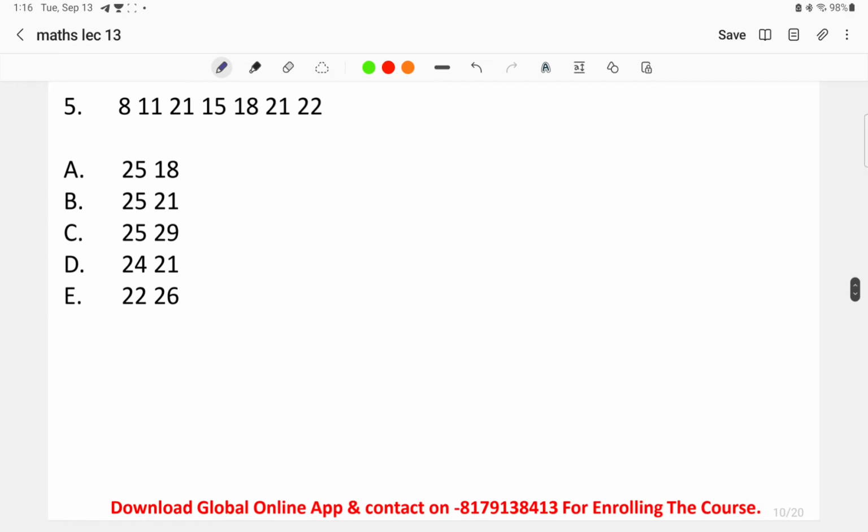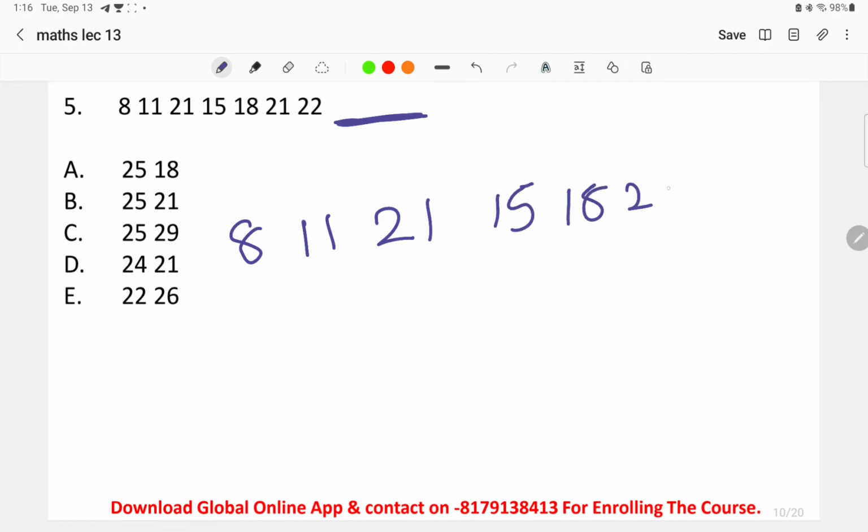8, 11, 21, 15, 18, 21, 22. Now what we have to find is the next 2 digits. The options given here are 25, 18; 25, 21; 25, 29; 24, 21; and 22, 26. Look at the pattern once: 8, 11, 21, 15, 18, 21 and 22. This is the pattern that has been given to us.